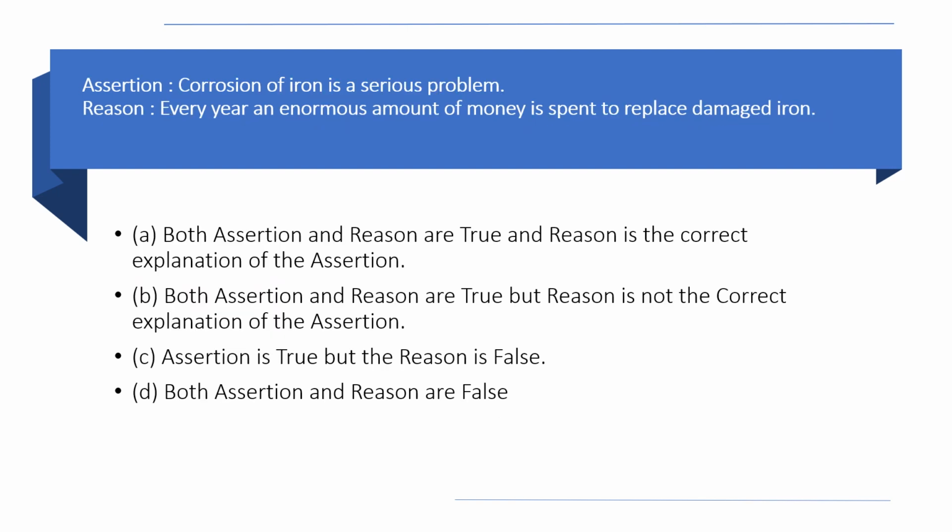Okay. Moving on. Assertion: corrosion of iron is a serious problem. As we all know, in our day-to-day life, corrosion of iron poses a serious problem. We have to change the water pipe every year. Now the reason: every year an enormous amount of money is spent to replace damaged iron. Of course, that statement is also true.